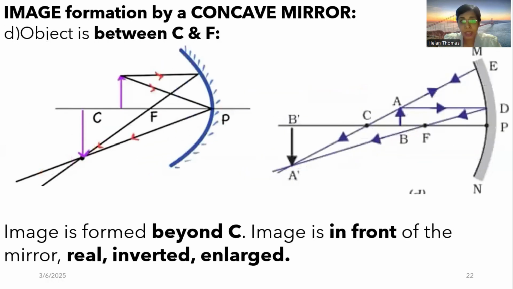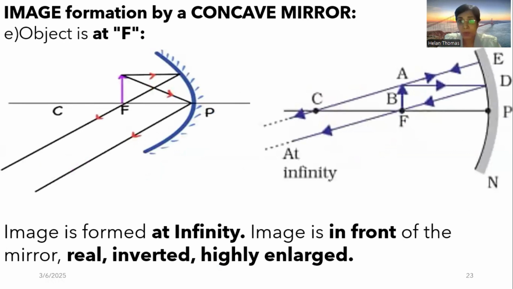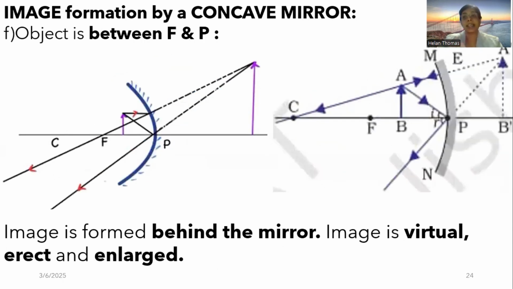When the object is placed at focus, see how you should think. The object is this big, right? So when the object is this big, we are expecting a very large image which is formed at infinity. So the image is formed at infinity, in front of the mirror. It's a real, inverted, and highly enlarged image. And now the last ray diagram.